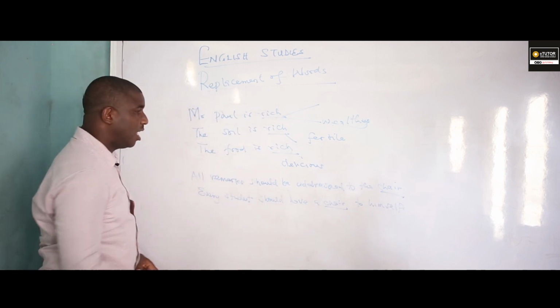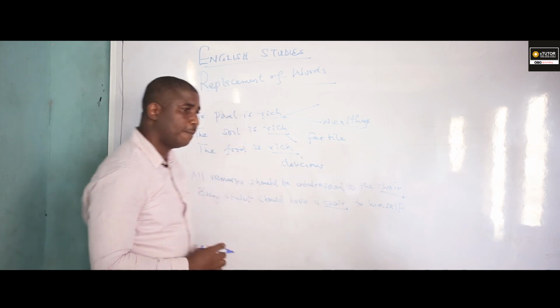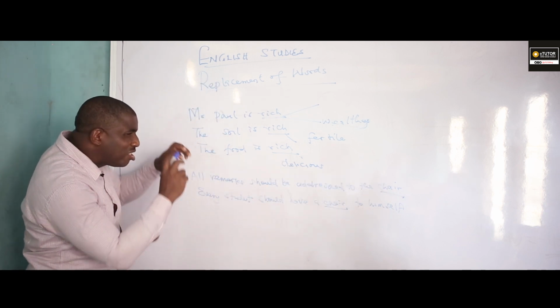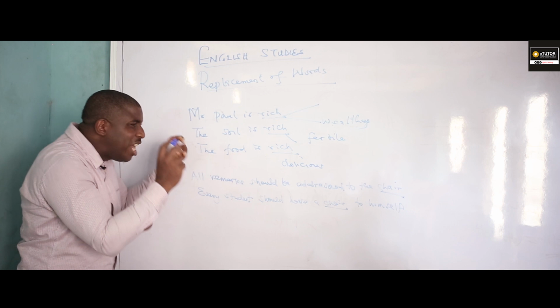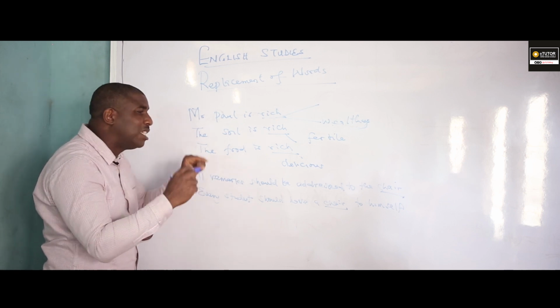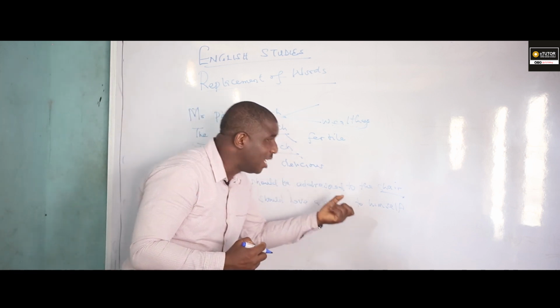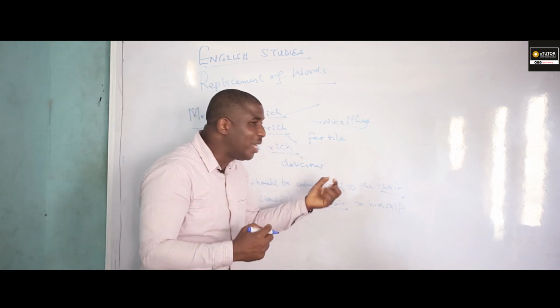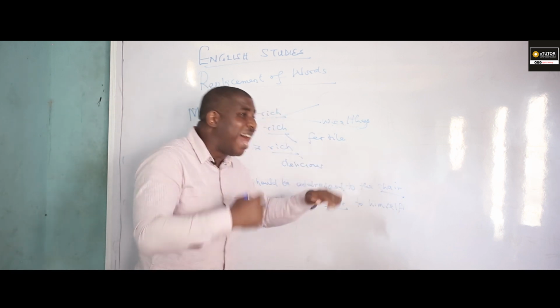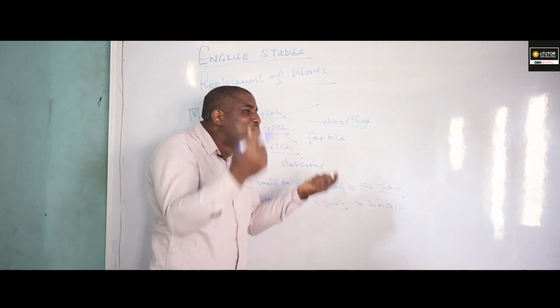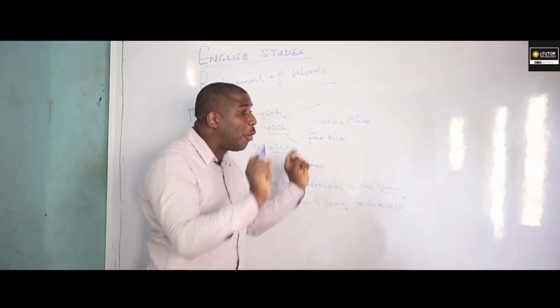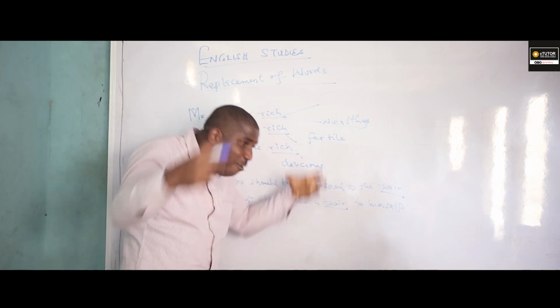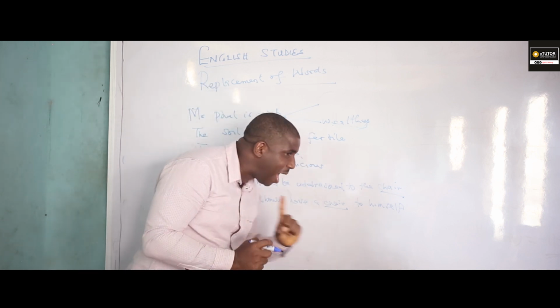Look at the word chair in the first sentence. You must study the environment in which the underlined word is used in order to determine the appropriate word that will substitute it. Remember, replacement of words has to do with eliminating the underlined words and substituting them with another word that means the same as the original word is used in the environment of the comprehension passage.